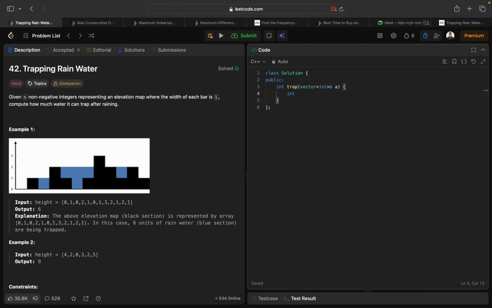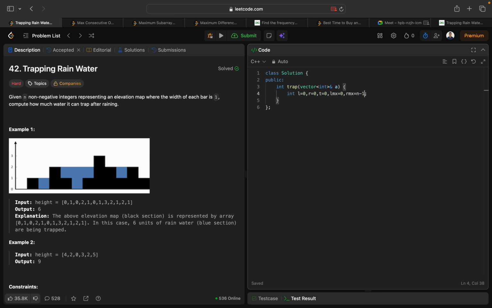So we initialize the left pointer as 0, total water as 0, left max as 0, and right max as 0, and the right pointer is the last index, n minus 1.